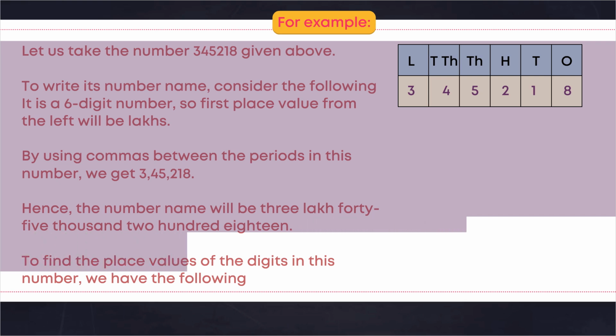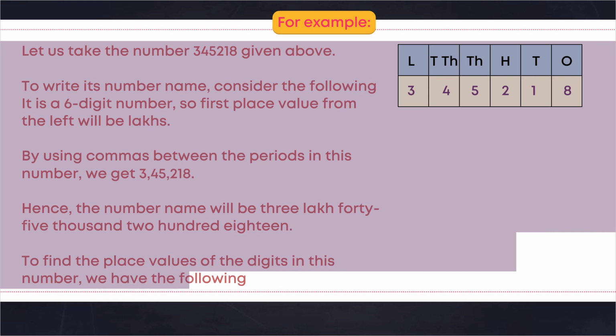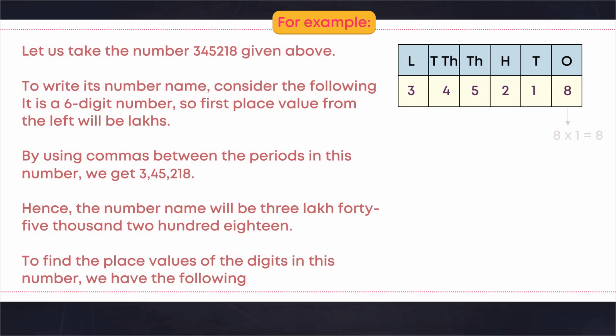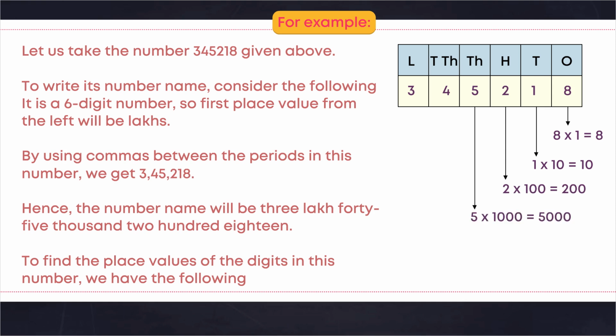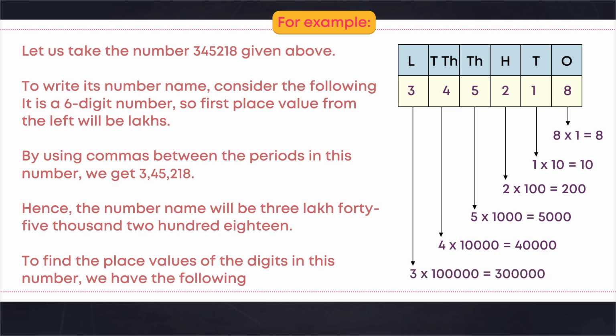To find the place values of the digits in this number, we have the following. 8 into 1 is equal to 8. 1 into 10 is equal to 10. 2 into 100 is equal to 200. 5 into 1000 is equal to 5000. 4 into 10,000 is equal to 40,000. 3 into 1 lakh is equal to 3 lakhs.